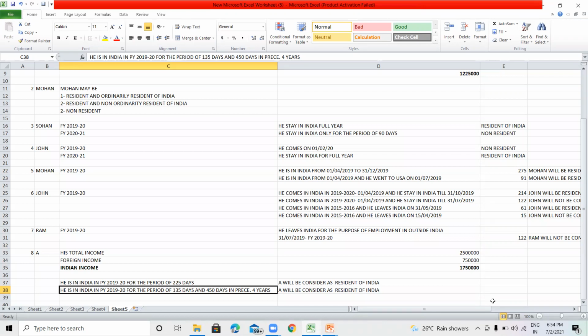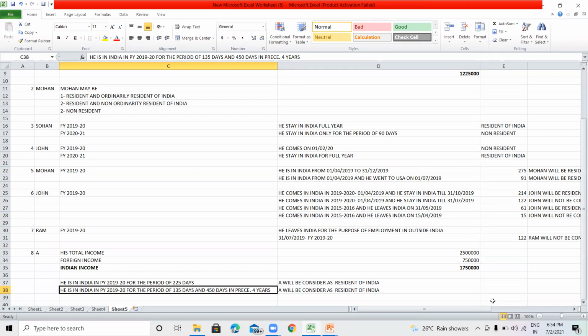If there is any person whose total income other than foreign income is more than 15 lakh rupees, and he stays in India for 182 days or more in the relevant previous year, then he will be considered as resident of India.